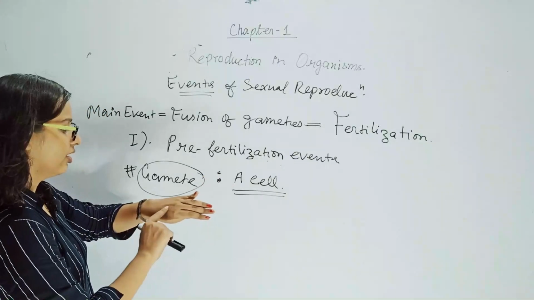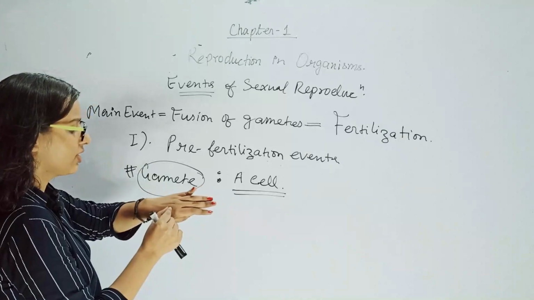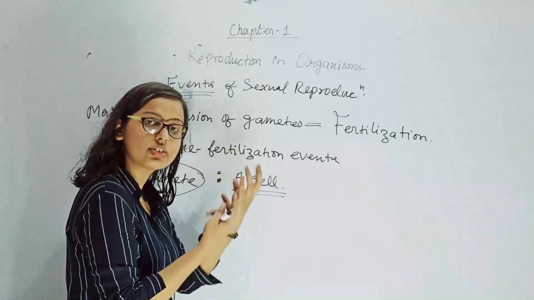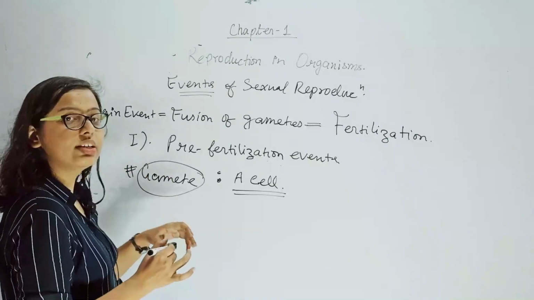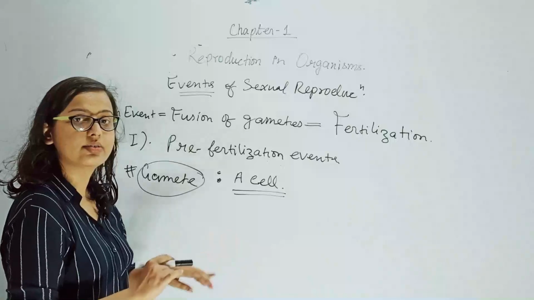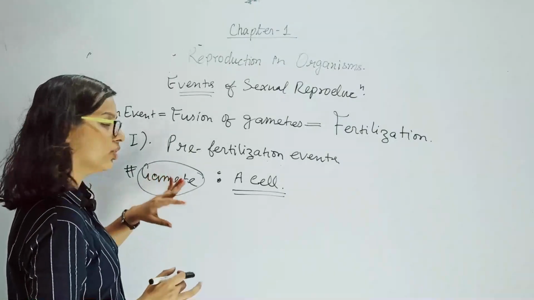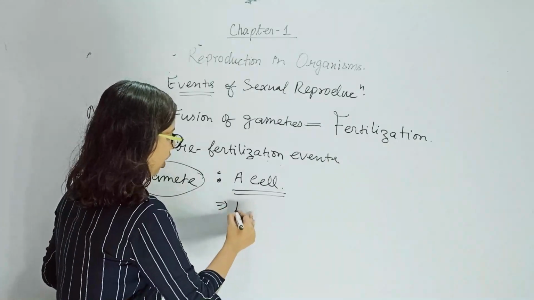Suppose my skin is made up of thousands of cells. This much of my skin will be consisting of thousands of cells. So what is the difference between the gamete and this body cell? Gamete is also one of the cells, but it is a haploid cell.